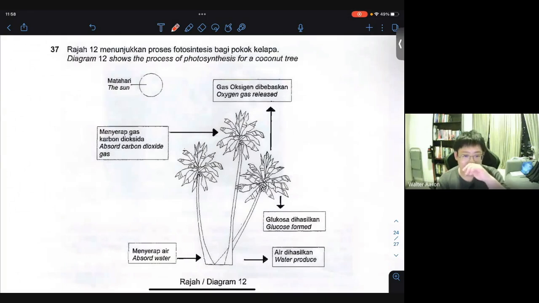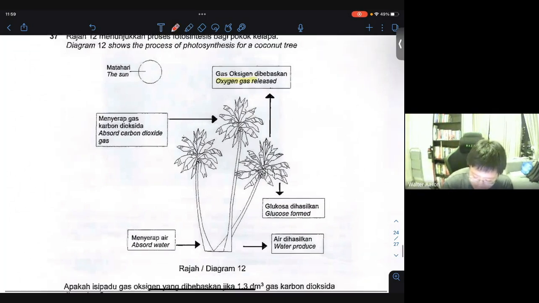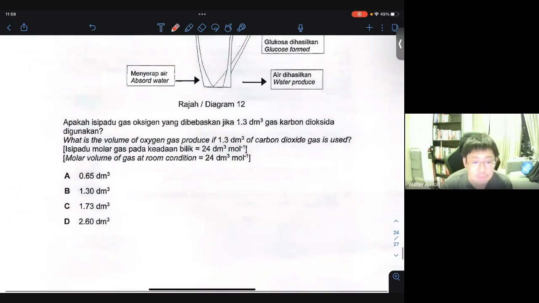37, diagram 12 shows the process of photosynthesis for a coconut tree. Then we have the sun shining towards the tree, and then we have that carbon dioxide gas being absorbed by the plants for photosynthesis. Roots are absorbing the water, and after that, glucose is produced because of the photosynthesis, and plants also do give up oxygen gas at the same time. Okay, so what is the volume of oxygen gas produced if 1.3 decimeter cube of carbon dioxide gas is used?